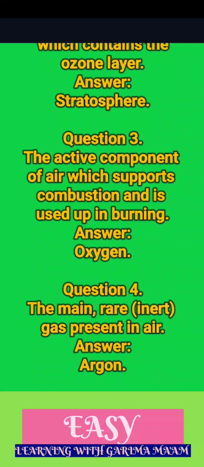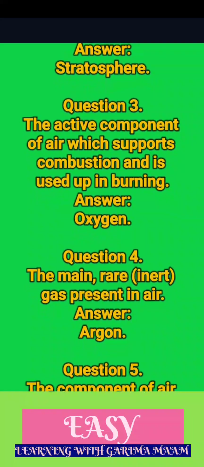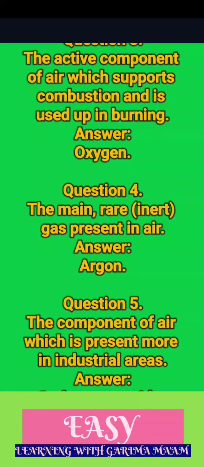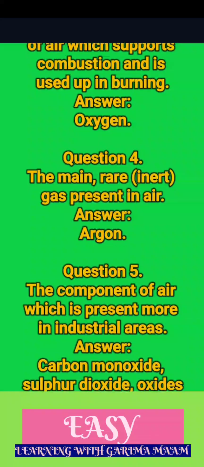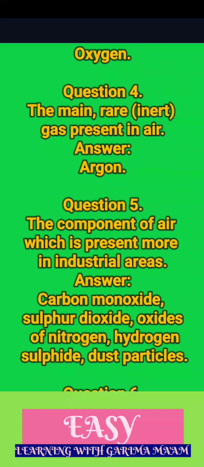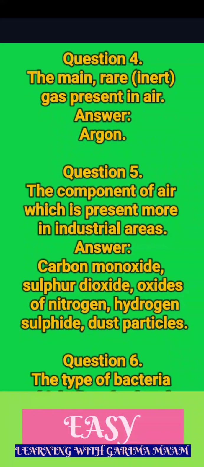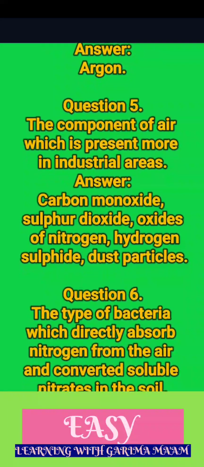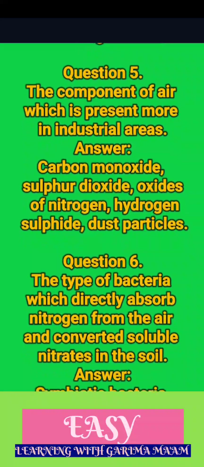Answer. Oxygen. Question 4. The main rare inert gas present in air. Answer. Argon. Question 5. The component of air which is present more in industrial areas. Answer. Carbon monoxide, sulfur dioxide, oxides of nitrogen, hydrogen sulfide, dust particles.